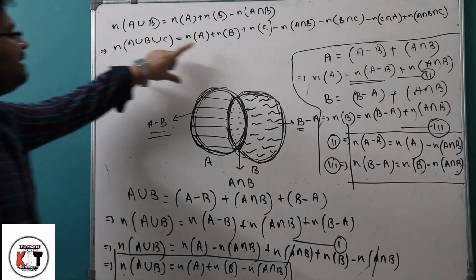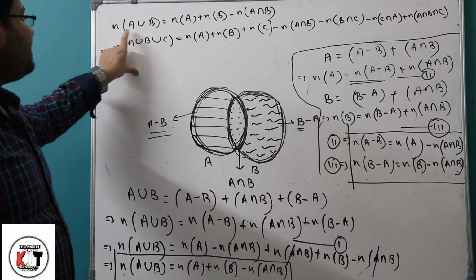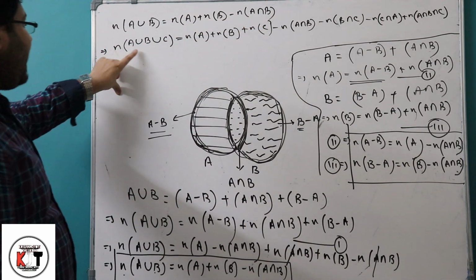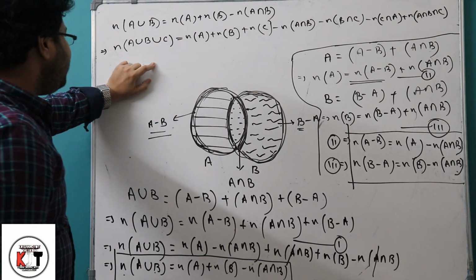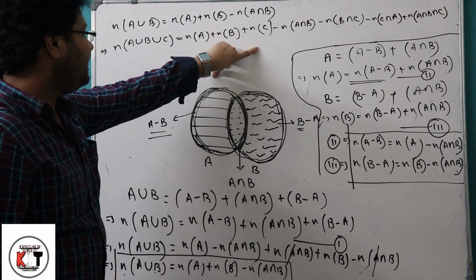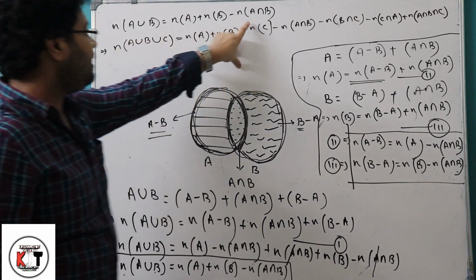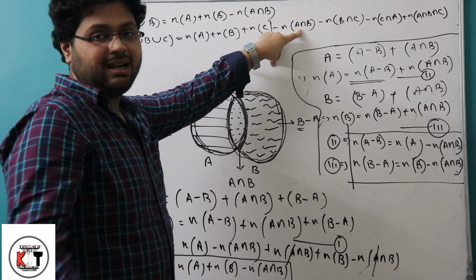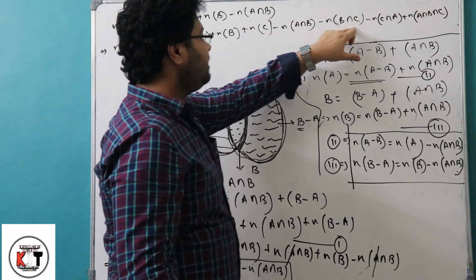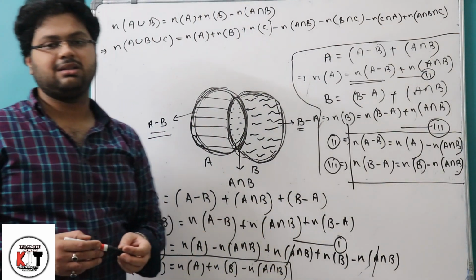So why are we getting such a large term? Because in the previous part we had only two sets, A and B, so we wrote n of A plus n of B minus n of A intersection B. But now we have three sets, so in a similar way we first write n of A plus n of B plus n of C. Then in the previous part there was only one possible pair, A and B, so n of A intersection B. Now we get three possible pairs, so we subtract n of A intersection B, n of B intersection C, and n of C intersection A. Then plus n of A intersection B intersection C.